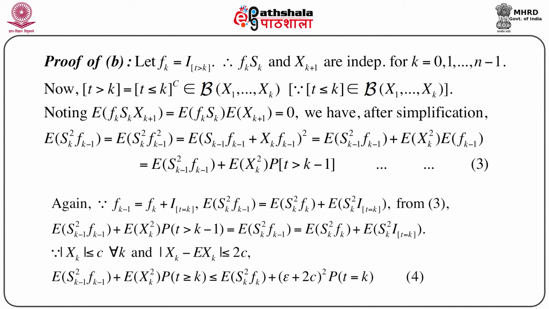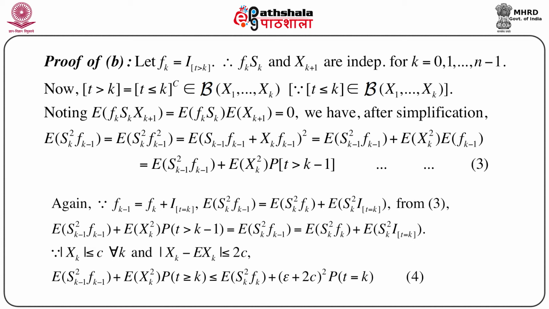So, we can immediately write the expectation of Sk square into fk minus 1 square, and we can also write Sk as Sk minus 1 plus xk. So, putting that here, we have the expectation of Sk minus 1 fk minus 1 plus xk fk minus 1, whole square, and just considering the old formula a plus b whole square, and after a little bit of simplification, the product term will vanish naturally.